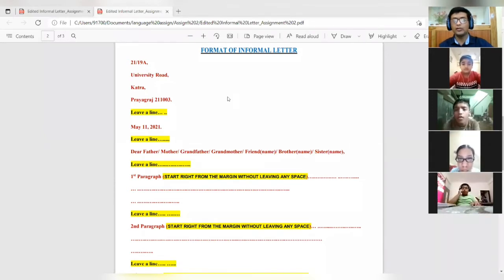This is a format of informal letter, right? So first we will see the format, and then I will show you the mistakes that you all made while writing the letter because you didn't follow this format.